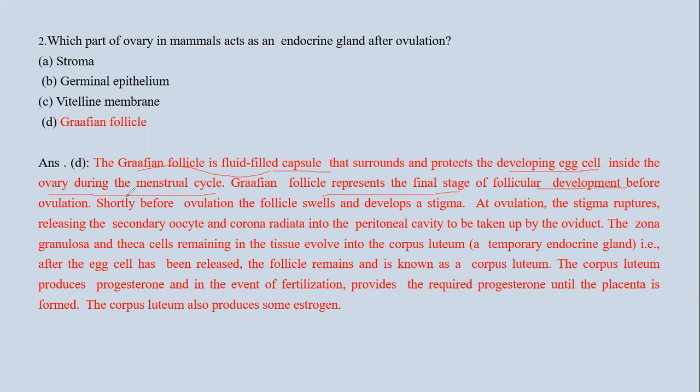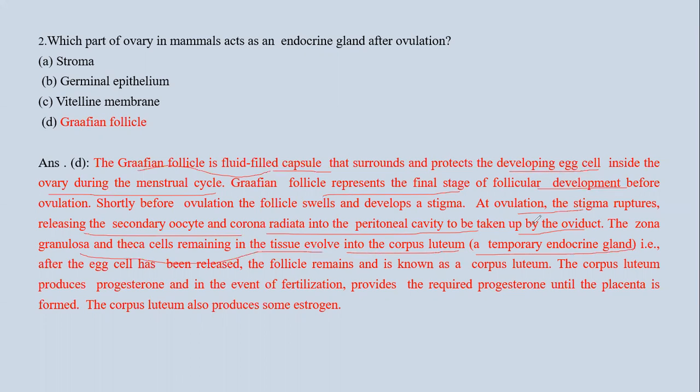Now, after that, what happens? This Graafian follicle ruptures and gives rise to the ovum. At ovulation, the stigma ruptures, releasing the secondary oocyte and corona radiata into the peritoneal cavity, to be taken up by the oviduct. The zona granulosa and theca cells remaining in the tissue evolve into the corpus luteum, which is a temporary endocrine gland.